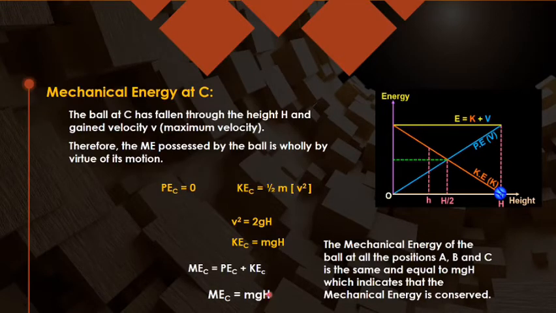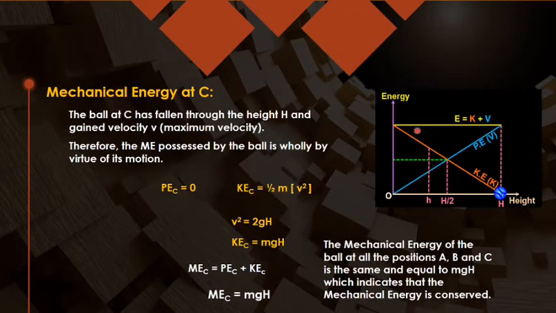So if they ask you to do the graph plotting for the energy with the height, you should be able to do it, because when it is at height h, you can see the whole energy here. Kinetic energy is 0 and whole energy is the potential energy. So this is potential energy at height capital H. Similarly, when we are at the 0 position, C position, potential energy is 0 and all the energy possessed is kinetic energy, having the maximum value, which is equal to the total energy.